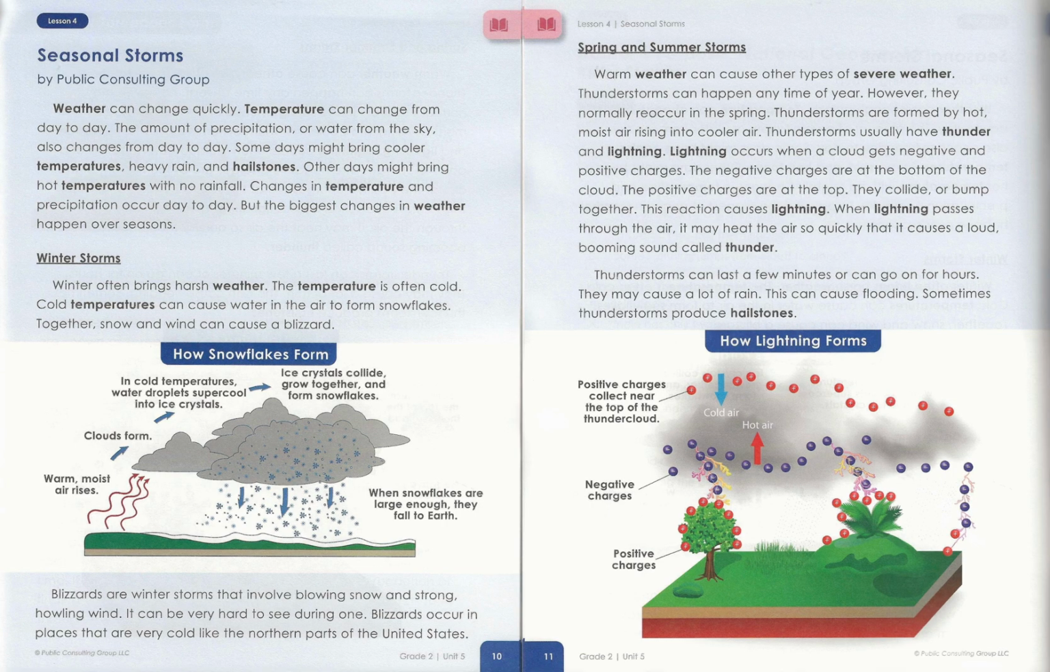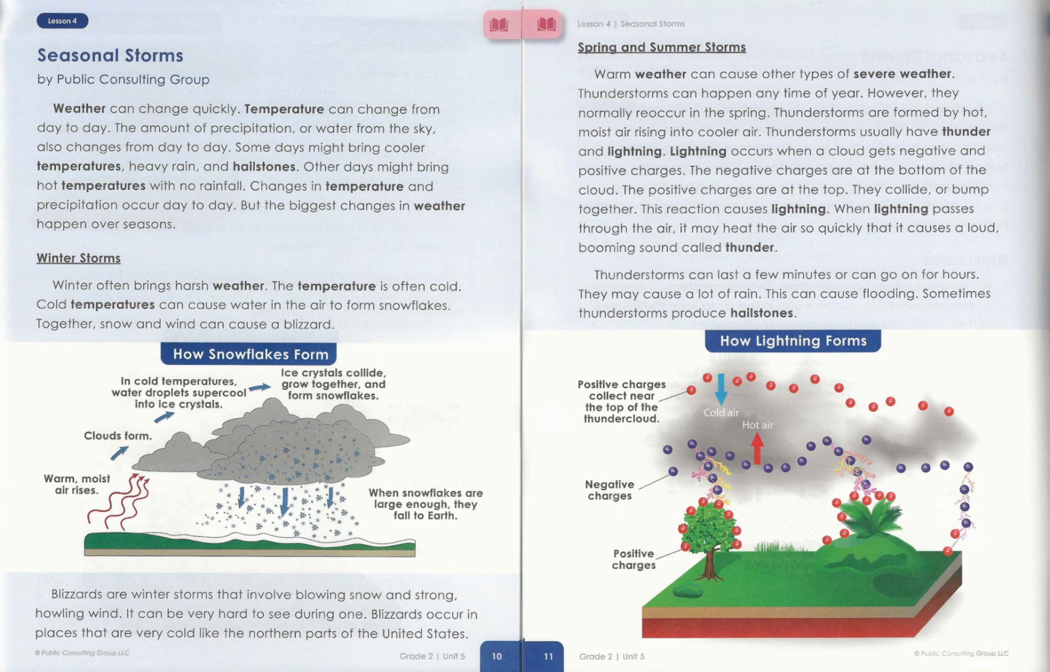Weather can change quickly. Temperature can change from day to day. The amount of precipitation, or water from the sky, also changes from day to day. Some days might bring cooler temperatures, heavy rain, and hailstones. Other days might bring hot temperatures with no rainfall. Changes in temperature and precipitation occur day to day, but the biggest change in weather happens over seasons.